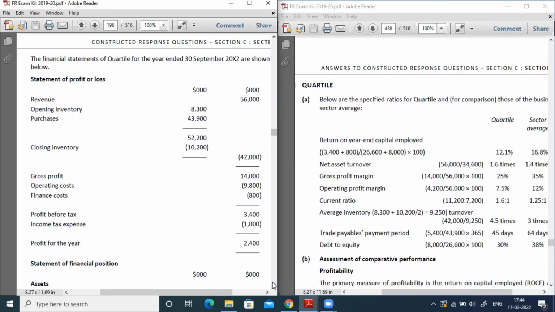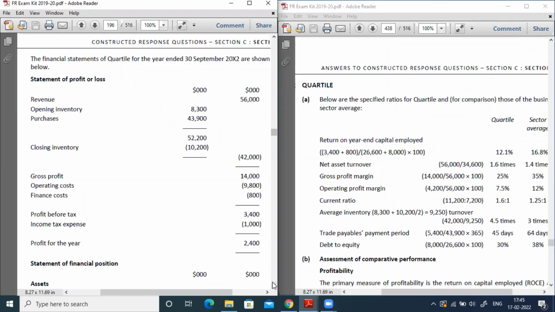It's the same thing, because return on capital employed is nothing but how much funds you invested in the company, and on that how much return you got. So in simple terms, here profit before interest and tax should be taken. But we only have profit before tax. Once again, I repeat, the formula for return on capital employed is profit before interest and tax divided by capital employed.